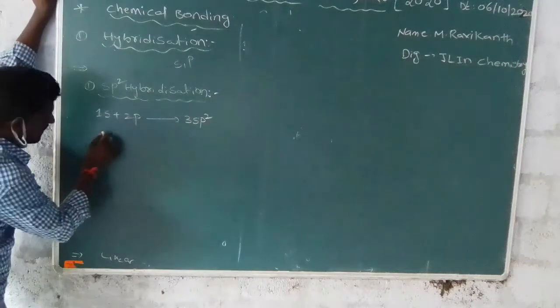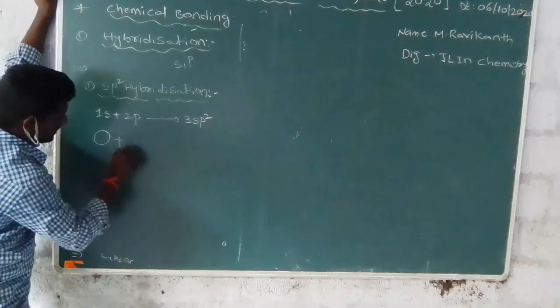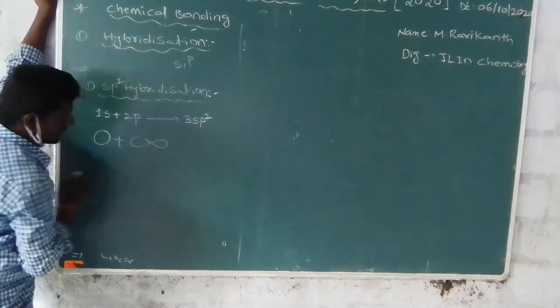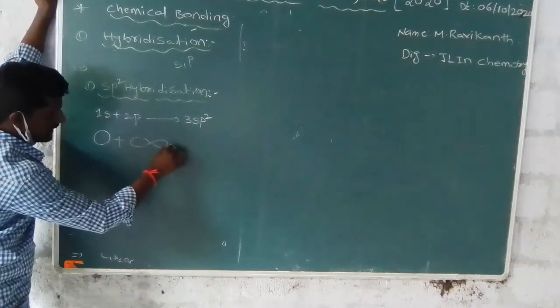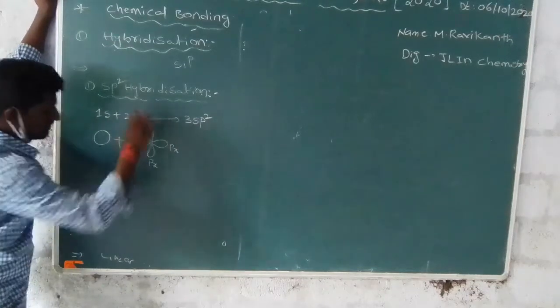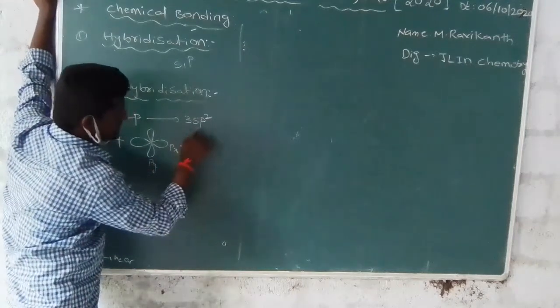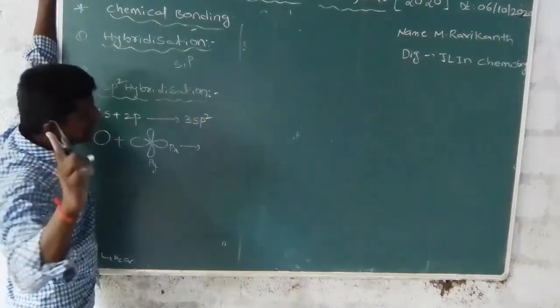This is the structure: this is one s orbital, these are two p orbitals, this is a px orbital, this is a py orbital, to form three sp2 hybridized orbitals.